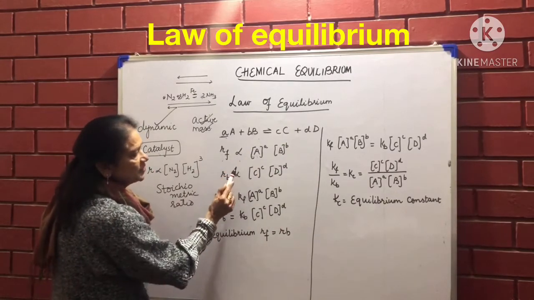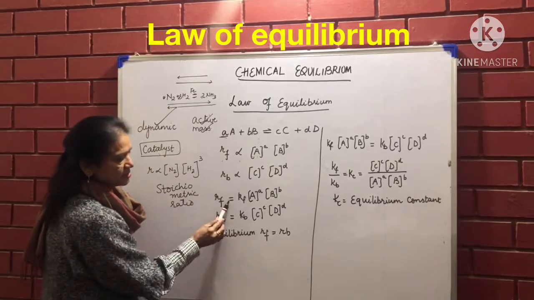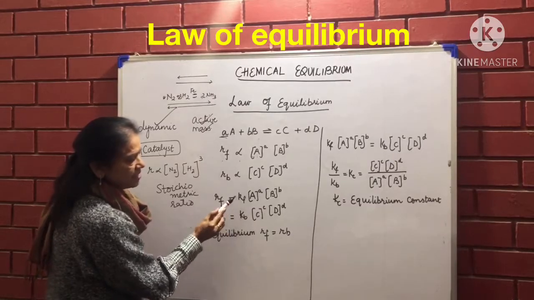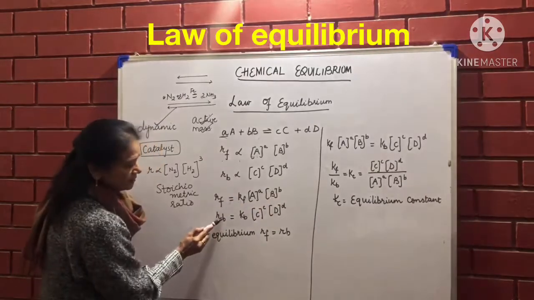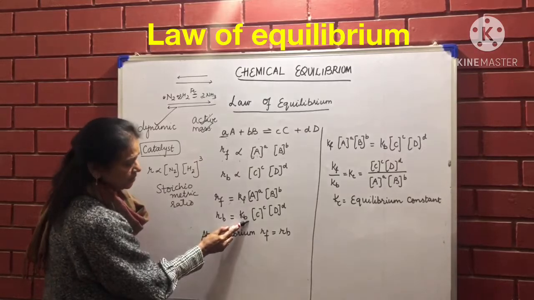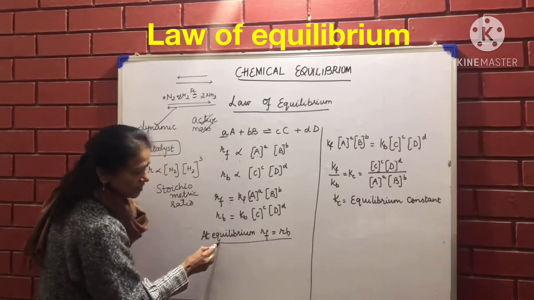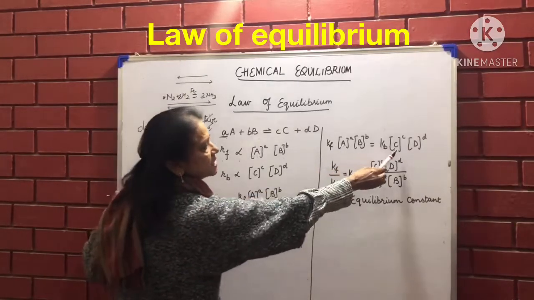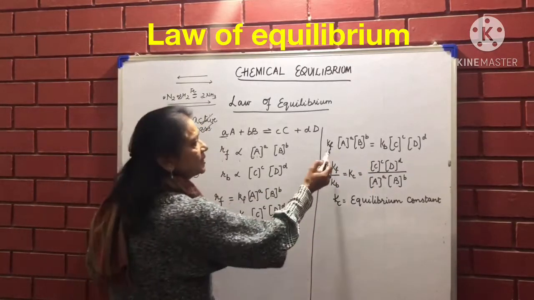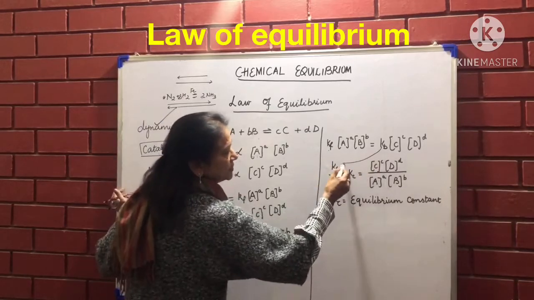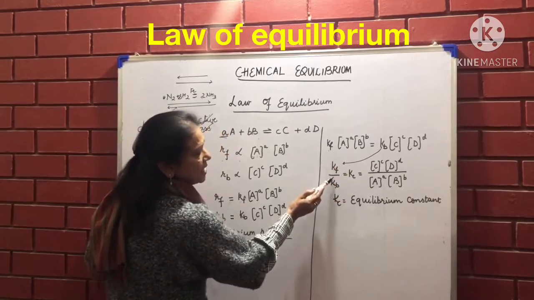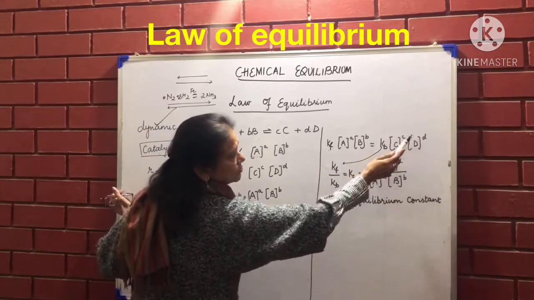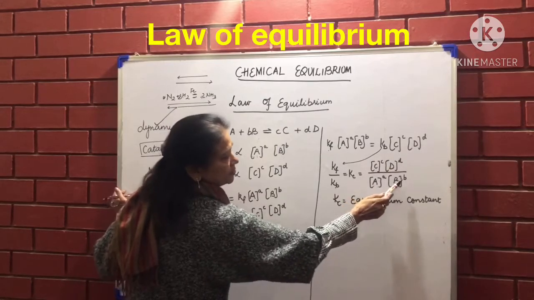If I want to remove the sign of proportionality, I should write it and make it equal. I'll have to take a constant here. So I've taken Kf. Kf is forward direction. In this case, Kb as backward direction. Now at equilibrium, you know, rate of forward reaction becomes equal to rate of backward reaction. So I can write the same thing in this way. I can say Kf upon Kb if I bring this back lower here. Kf upon Kb is equal to, cross multiply, [C]^c [D]^d upon [A]^a [B]^b.